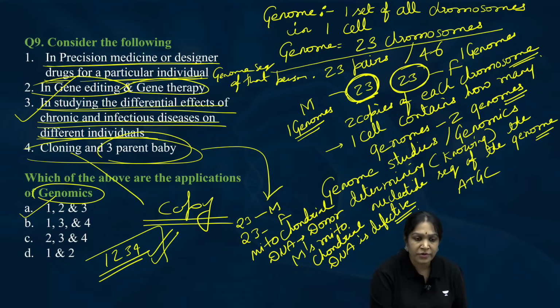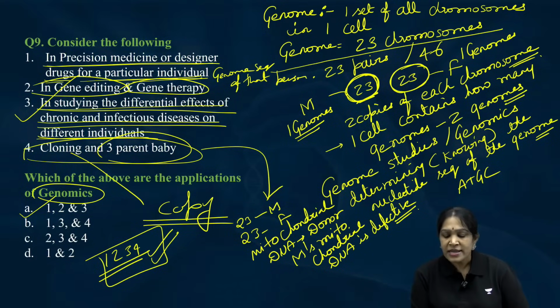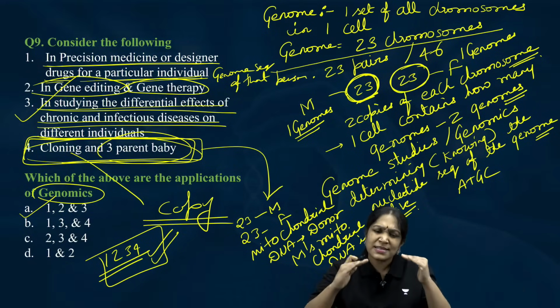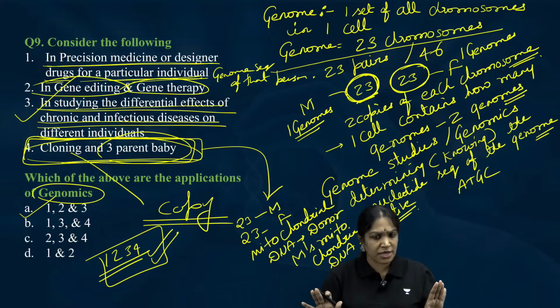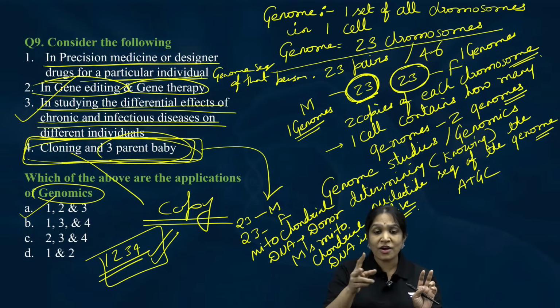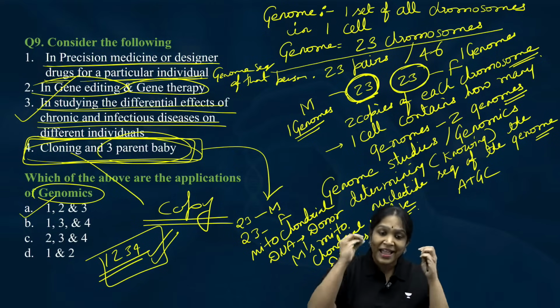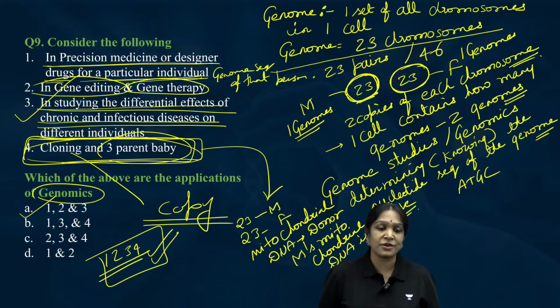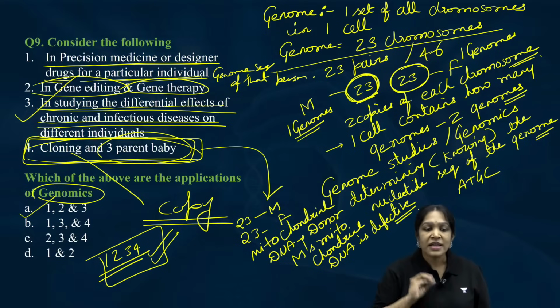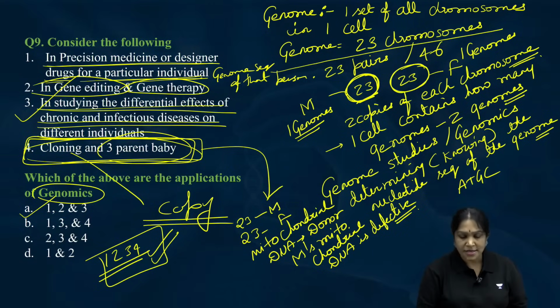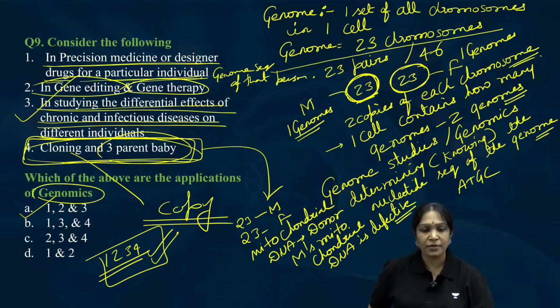In fact, 1, 2, 3, 4 is correct, but 1, 2, 3, 4 is not there. Okay, so definitely cloning and three-parent baby require the genome knowledge to a lesser extent. You don't know completely about the genome, still you can do cloning and three-parent baby. But you cannot cut BCL11A gene without knowing about the genome. You cannot identify the pathogen without knowing its genome sequence. Is it clear? So they also require knowledge about genome, but to a lesser extent. So therefore the right answer is 1, 2 and 3. Is it clear? Okay, right.